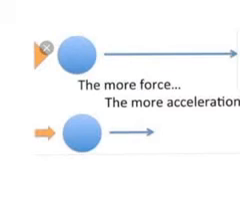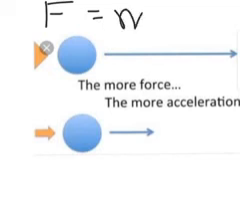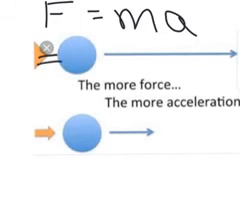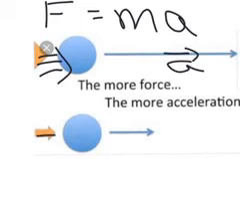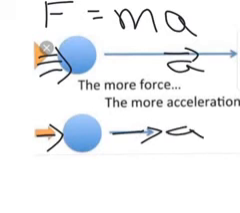Above, we wrote the formula that F is equal to m into a. By this, we can know that if force is more, then acceleration will be more. Here, a larger amount of force is applied, so the ball is moving with higher acceleration. Here, only a small amount of force is applied, so it is moving with less acceleration.